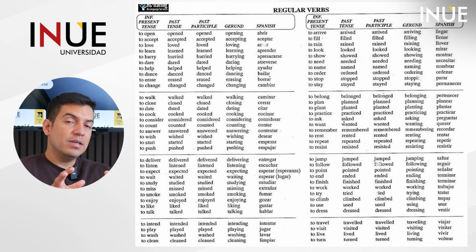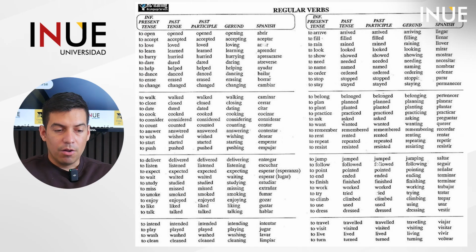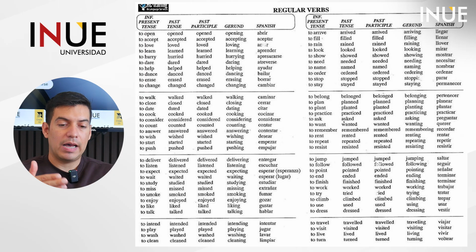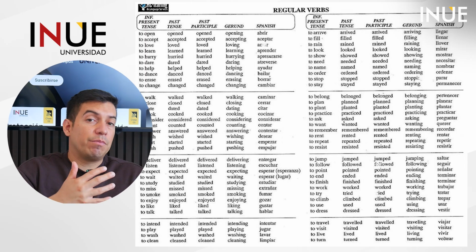The good thing about the first list is that you have the meaning in Spanish. And also in this one too, you have the meaning in Spanish. If you don't know the verbs, you can check the definition. So that's why you have them. You can check the definition in Spanish in case you have a problem with them.